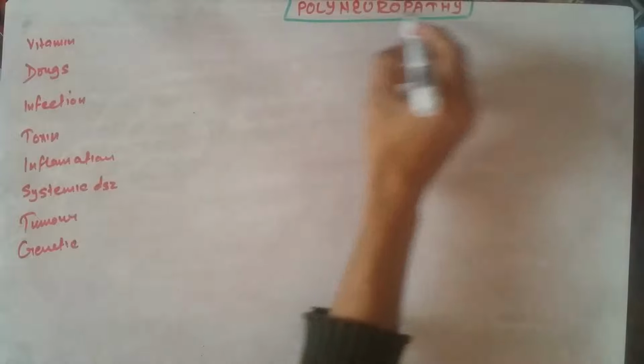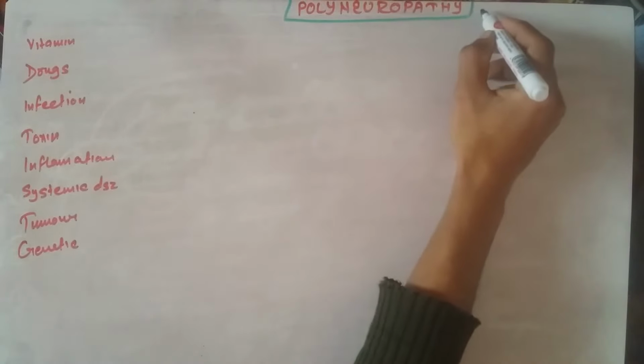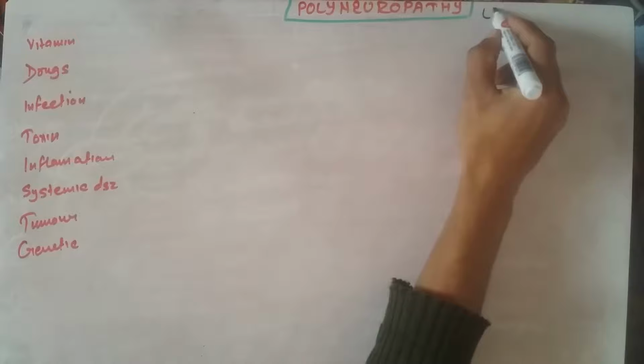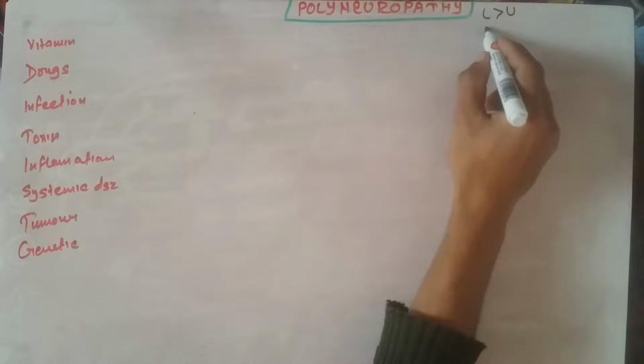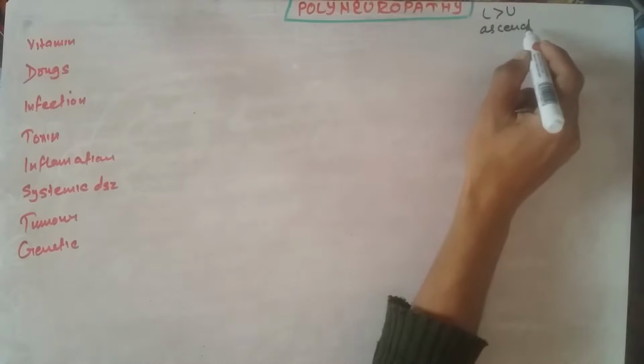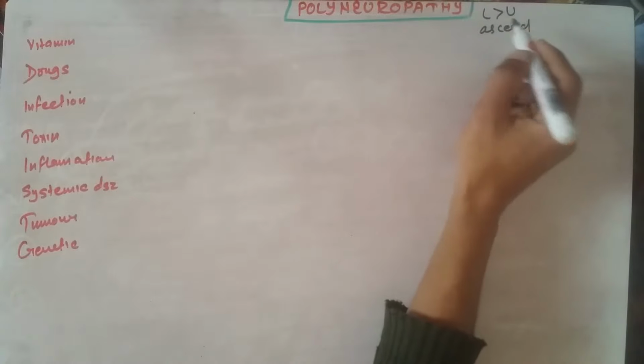Peripheral neuropathy or polyneuropathy is usually characterized by a length dependent pattern, and the lower limb is affected more than the upper limb. We will discuss polyneuropathy and Guillain-Barré syndrome in this section. One should know that in polyneuropathy the lower limb is affected more than the upper limb, and the sensory symptoms occur in an ascending pattern and usually cause an ascending glove and stocking pattern of sensory loss.